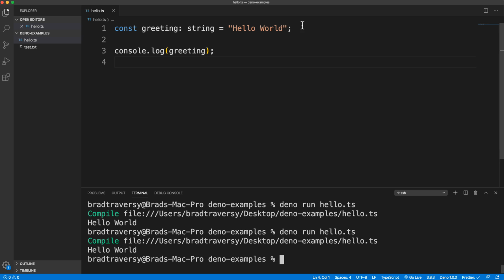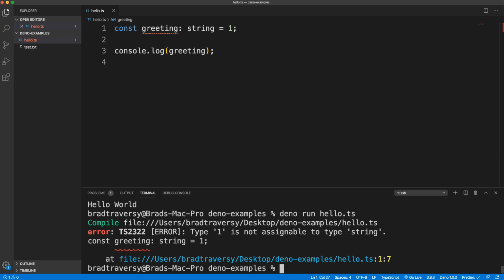Now if I set this to be a string, but I actually set it to a number, you can see I'm already getting this here. But if I try and run this, I'm going to get an error right down here in the console, okay, because the TypeScript is compiled right through Deno, which is pretty cool. All right, so I'm just going to put that back.